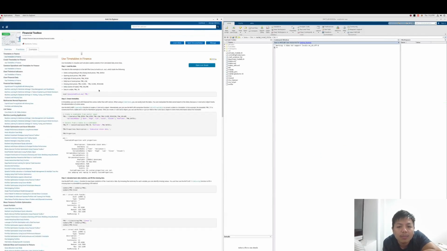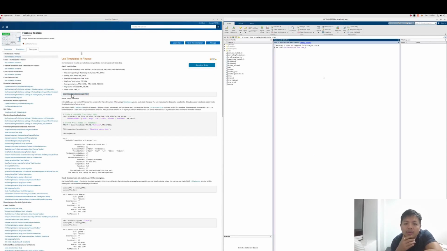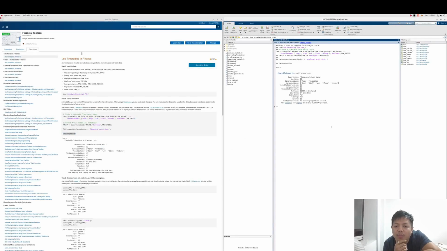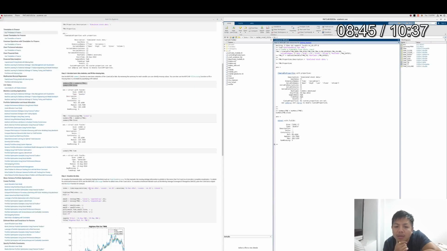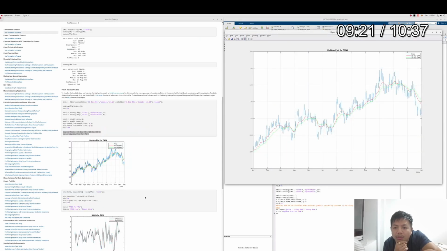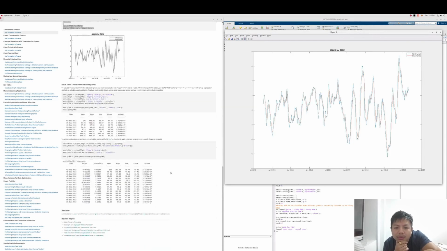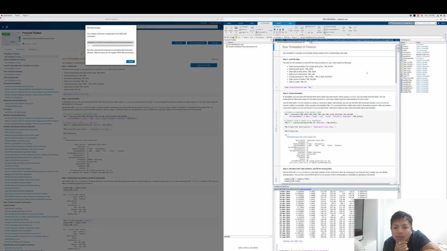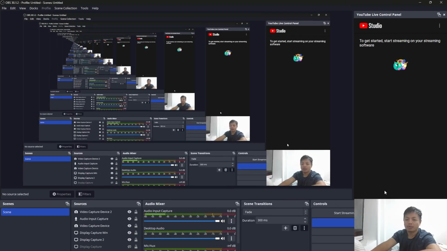Yep, so this is the example that I'm running right here. Let's copy the command. You see, yeah, nothing much. Okay, cool. That's all for today regarding MATLAB.